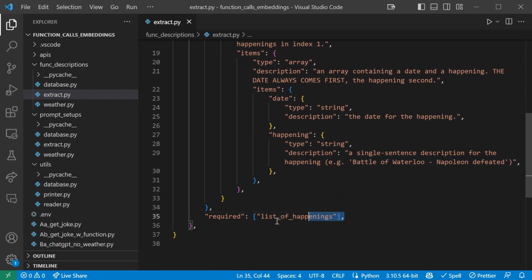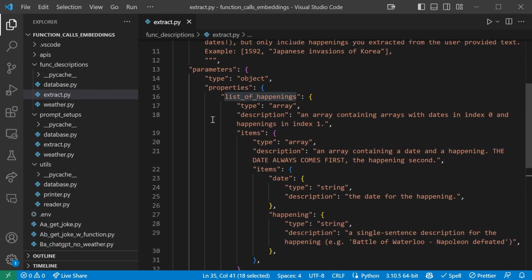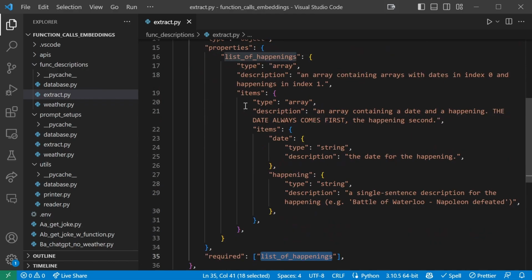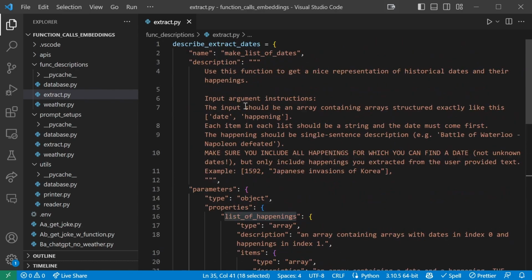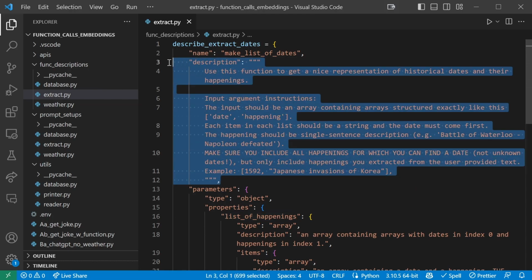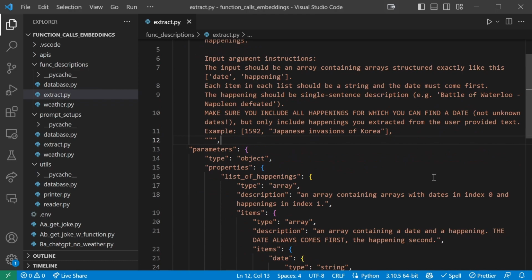And then finally, we have required list of happenings because we need this array, of course. If it calls the function without the array, then it would be completely pointless. So that's the function description, and we're just trying to get ChatGPT to call this function and give us an array of data, which is our only goal. So go ahead and close this file.